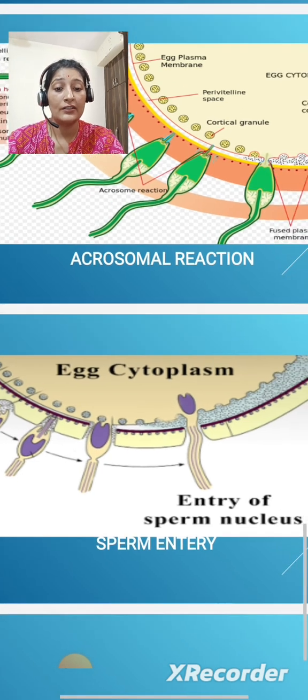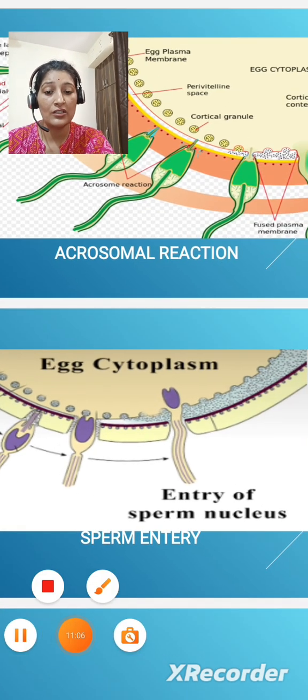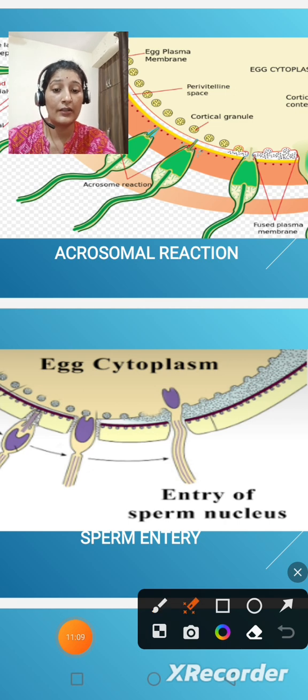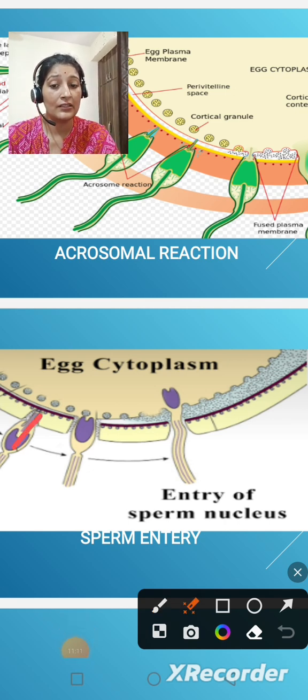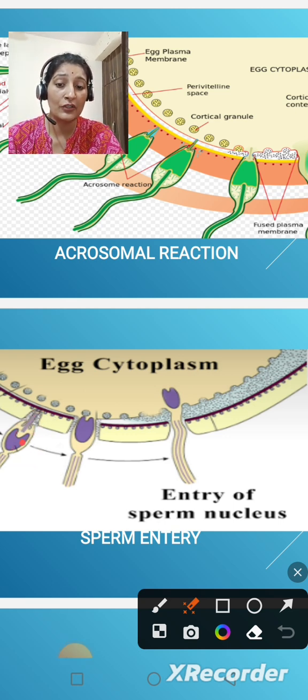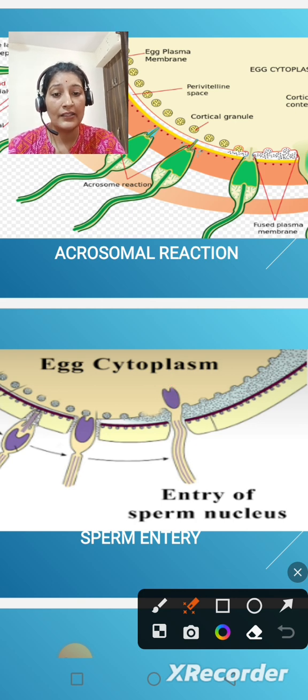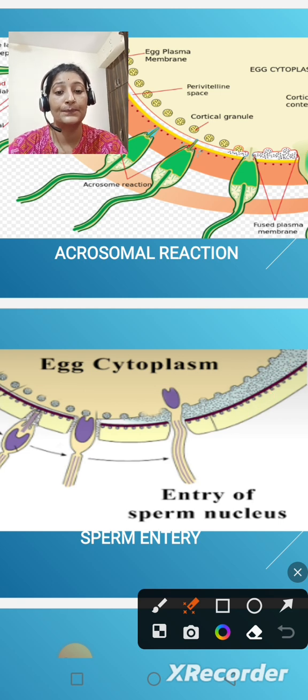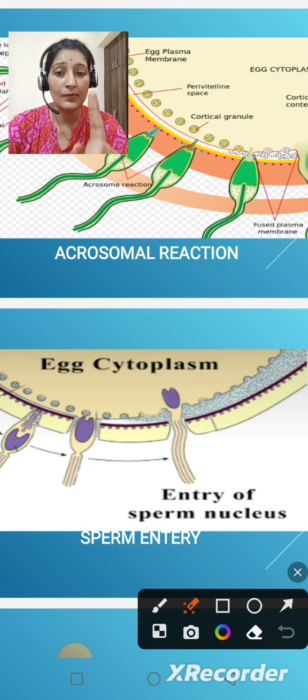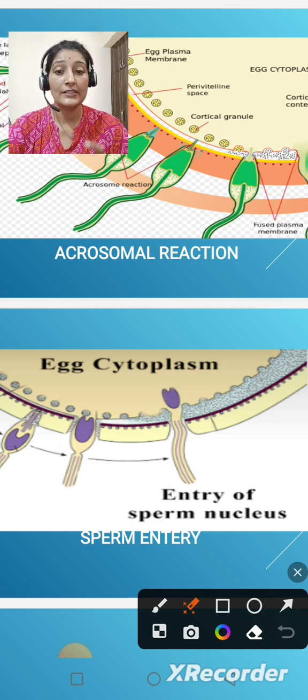Now this slide shows the entry of the sperm nucleus. As shown here, this portion shows how it comes in contact with the perivitelline space, and then the male nucleus enters the egg cytoplasm, and a barrier is formed to prevent the entry of other sperm. In the sperm, only the nucleus is able to enter the cytoplasm of the egg.